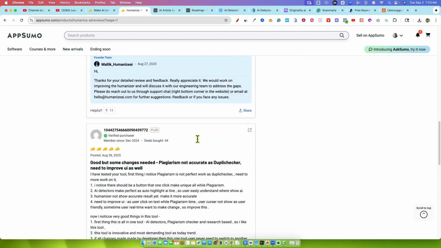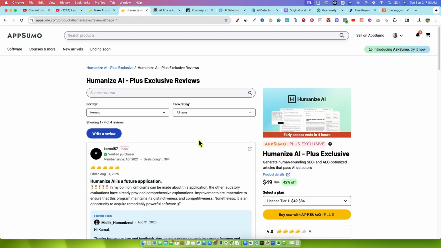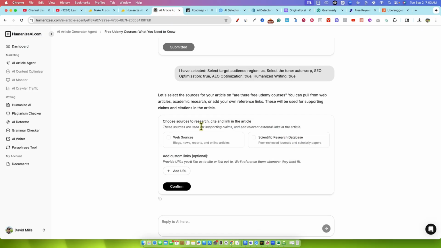You might use this, and we'll test all this out and everything. I'll read it and see how I feel about the writing, but you may choose to unclick the humanize feature for now. Let's select some sources for your articles: web sources, scientific research database. We definitely don't need that. This would be more if you're writing college papers and so forth. This is kind of cool that they have that. It's going to focus on just peer-reviewed journals, scholarly articles, and sources. This would be for writing papers for college or high school or something like that.